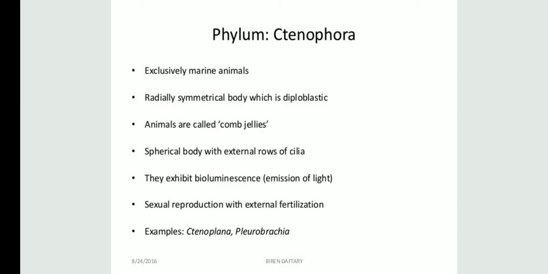Now they have a spherical body, students, and outside their body are external rows which consist of cilia. These cilia are hair-like structures which help them in locomotion, basically movement. And they exhibit bioluminescence, students, which means the emission of light. So their body emits light and they look very beautiful. And talking about their reproduction, they reproduce sexually and the fertilization is external. It's not internal. Examples are Ctenoplana and Pleurobrachia.